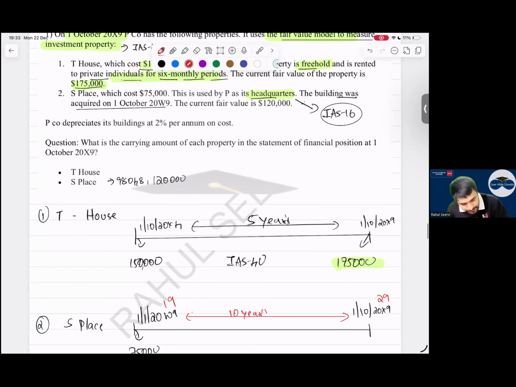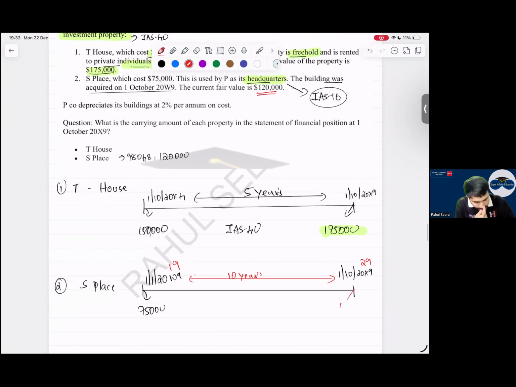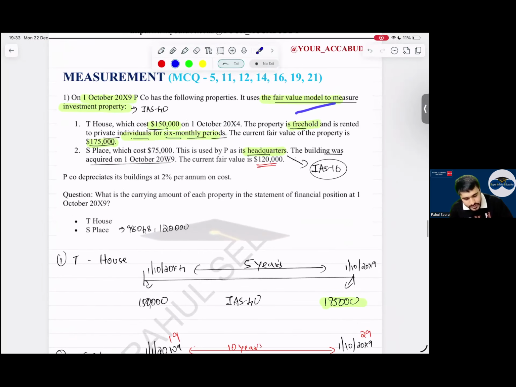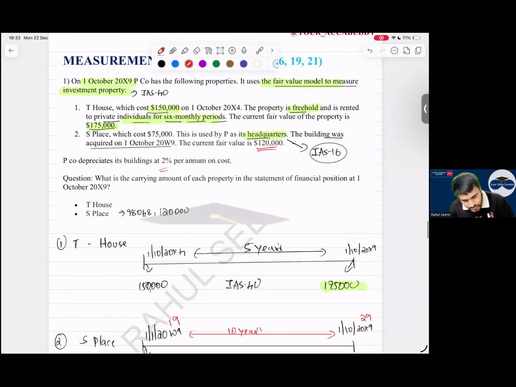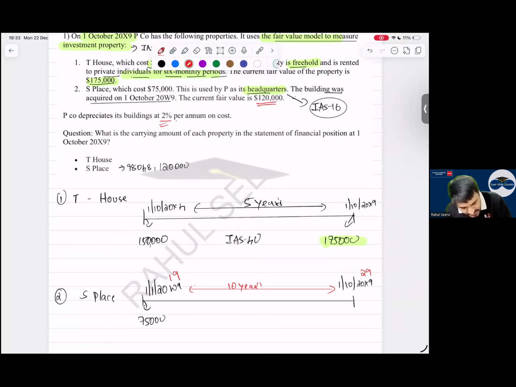Now they have given the fair value is 120,000. If you say to me that the value is 120,000, your answer is wrong. Because they have mentioned that they are only following the fair value model for which one? Investment property. So depreciation is 2%. Now depreciation, this is only mentioned 2% per annum.